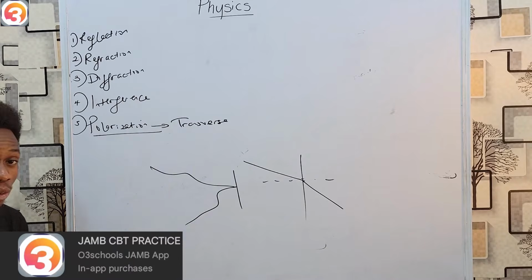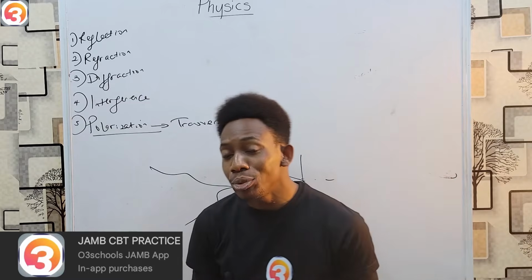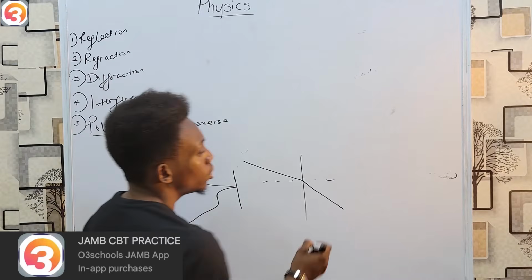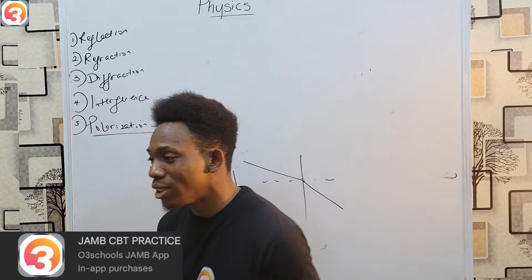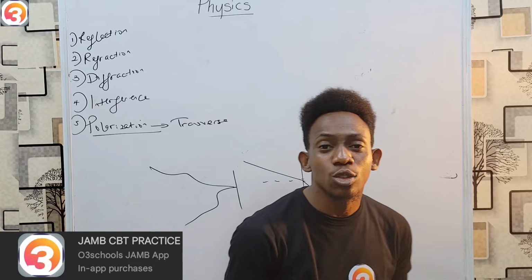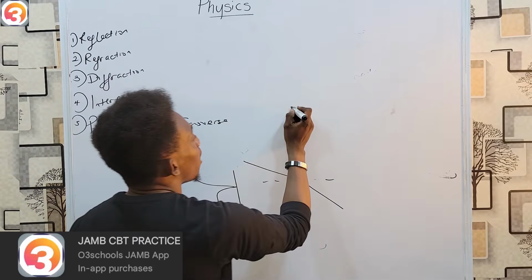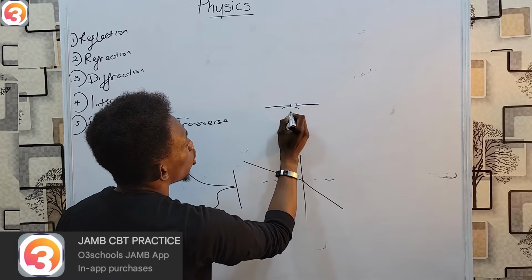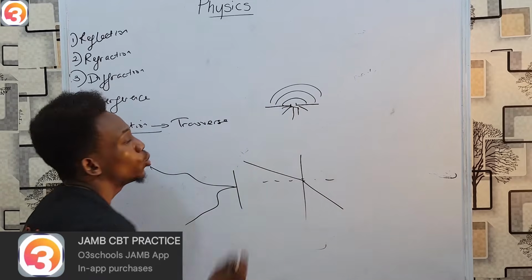Now, diffraction, we didn't treat diffraction in a separate video. What is diffraction? Diffraction is the spreading of a wave as it passes a tiny boundary. Say, for example, if you ever played music and you open your door just a little bit, the sound you hear outside doesn't seem commensurate with the size to which you opened your door. You'd expect to hear just a little sound. But the thing is that as you have a small boundary and your wave is passing through, when it comes out, it begins to actually spread out as it comes through this hole.